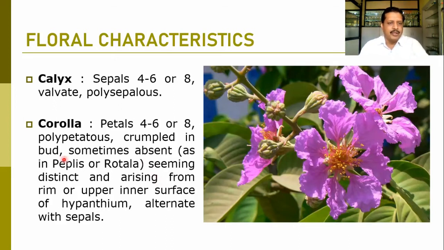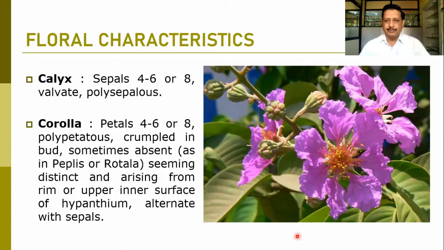Sometimes petals are absent, so the apetalous condition, as we have taken as an example in Sonneratiaceae, as well as in Peplis or Rotala. These petals are absent, and the sepals arise distinctly from the rim of the hypanthium, alternating with the petals.